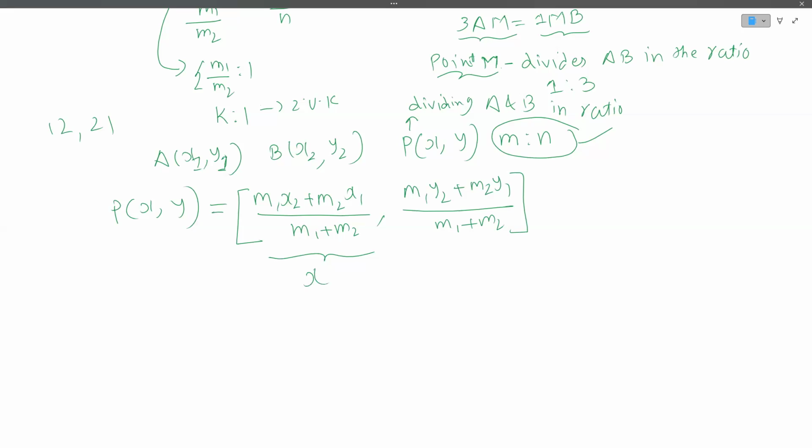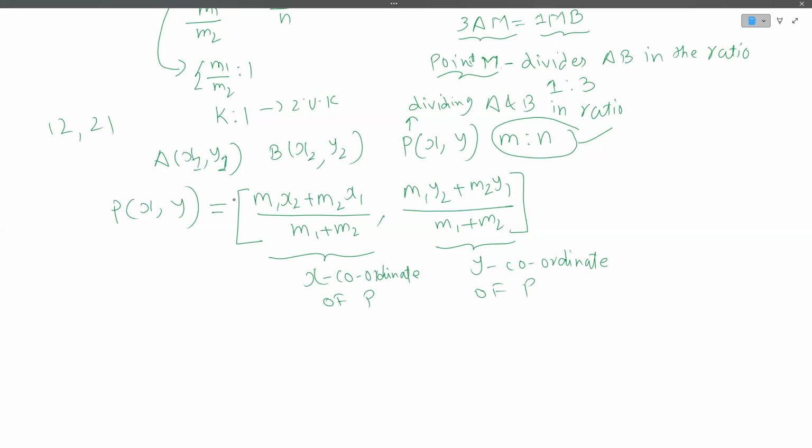This is the x coordinate of p, and this is the y coordinate of p. When we simplify this fraction, we will get some value, or even a fractional value, of the coordinate, right? So this is going to be our formula.